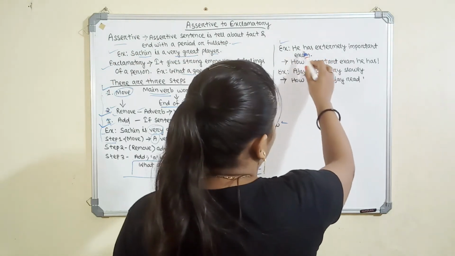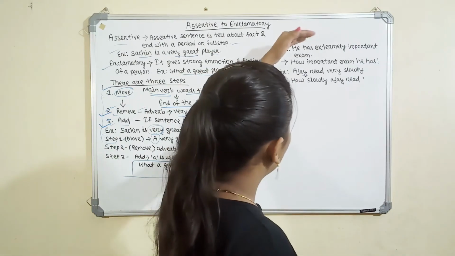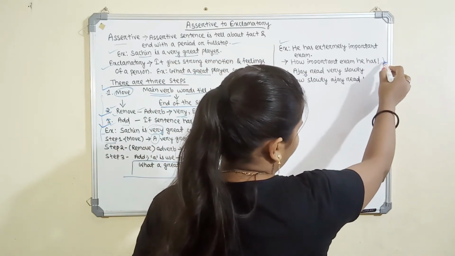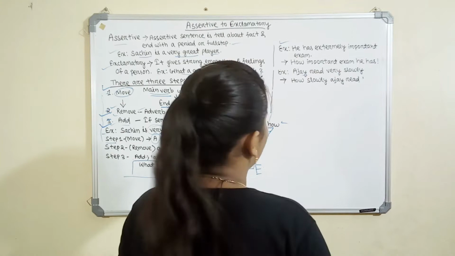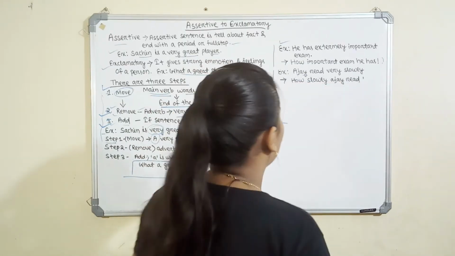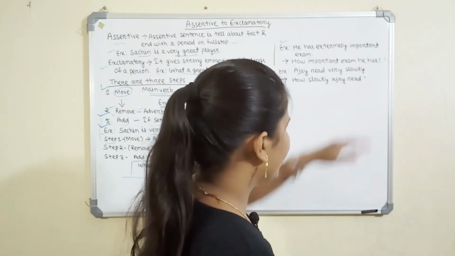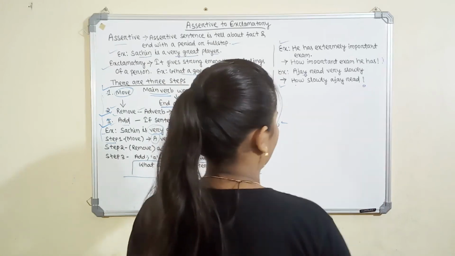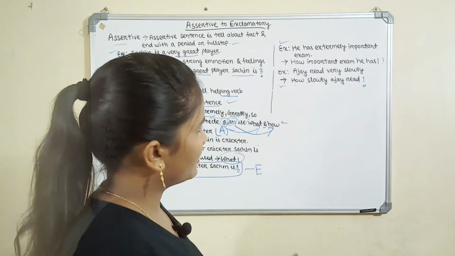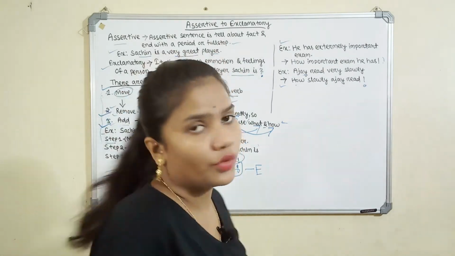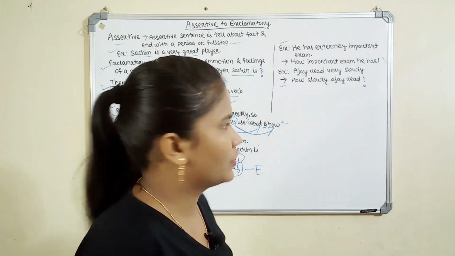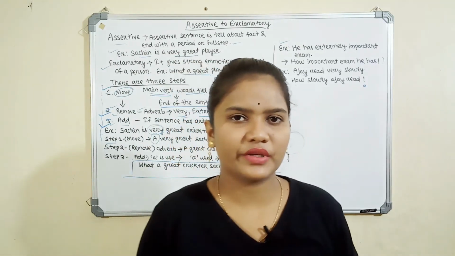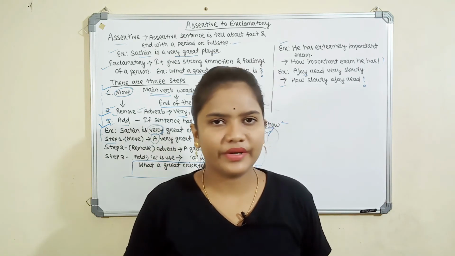Let's take another example. He has an extremely important exam. We have to change this sentence to exclamatory: how important an exam he has! It ends with an exclamation mark, so it is an exclamatory sentence. Ajay reads very slowly. It is an assertive sentence, and we transform it into exclamatory: how slowly Ajay reads! It ends with an exclamation mark, while an assertive sentence always ends with a period or full stop. This is all about assertive to exclamatory and how it is transformed.